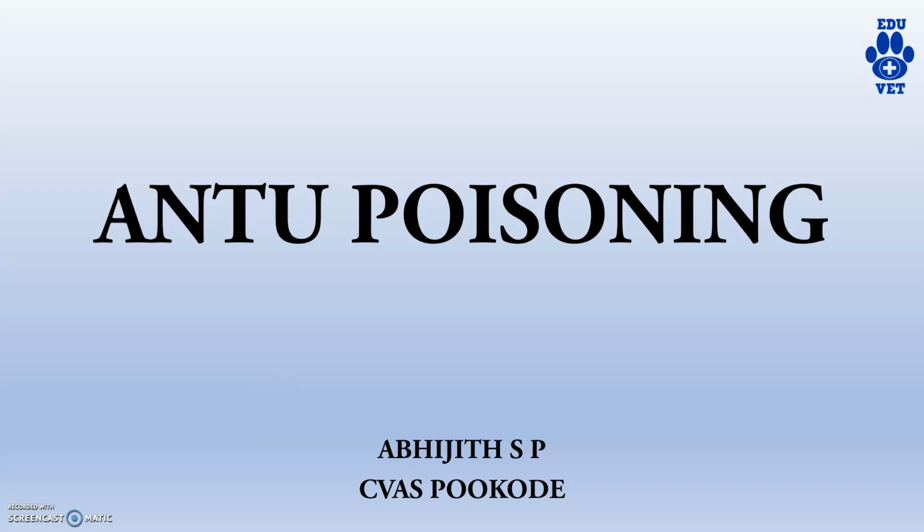So today's topic is from veterinary pharmacology and toxicology, from the last unit, that is veterinary toxicology, unit 6. The topic is ANTU poisoning. We are all familiar with ANTU. ANTU is a chemical compound which is used as a rodenticide. The full form of ANTU is alpha